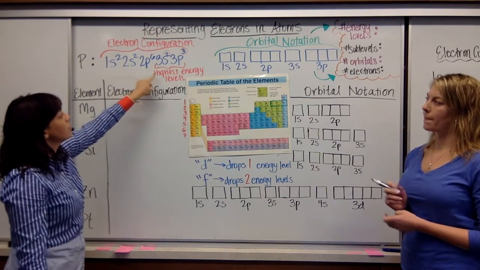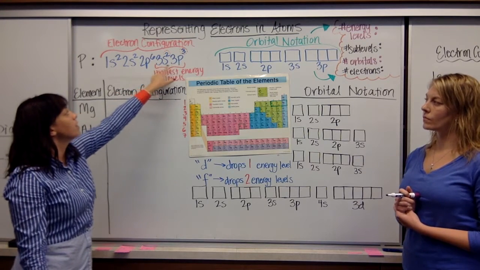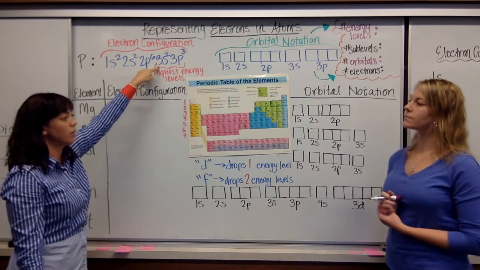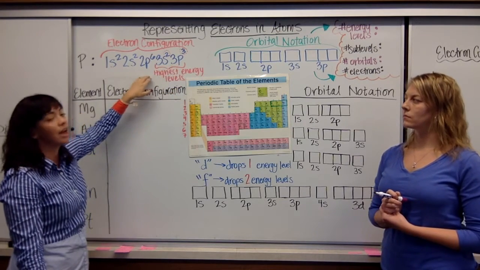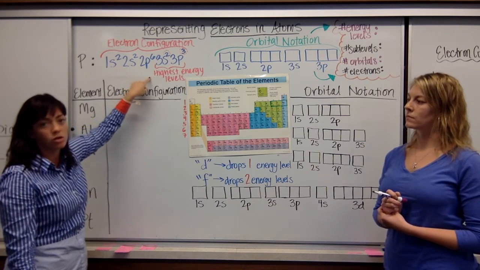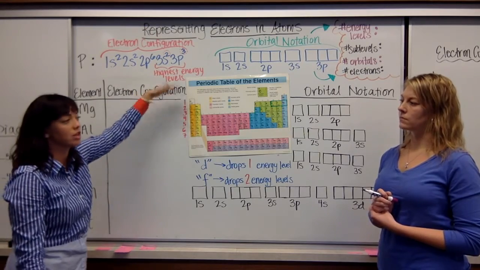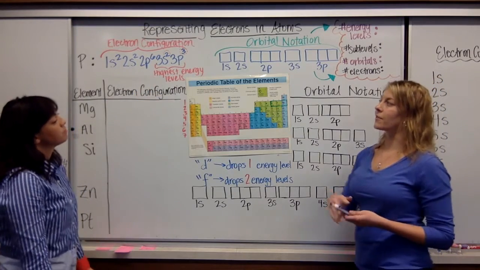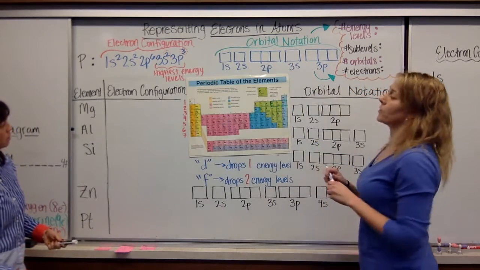I do just want to let you guys know that these energy levels right here, the 3s and 3p, are the highest energy levels, and those are always our outermost electrons, and so they come at the end of our electron configuration, and they're the last ones to fill in this case. All right, so if this is the electron configuration, just like you saw in the POGLs, we're going to draw the orbital notation for that.